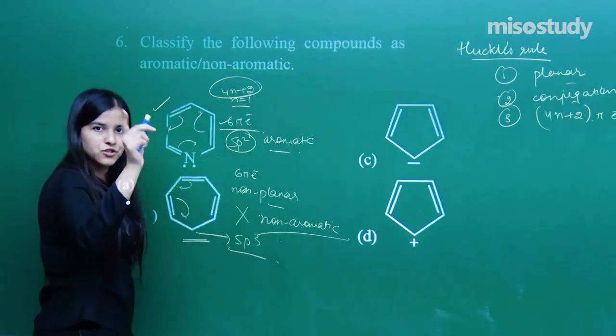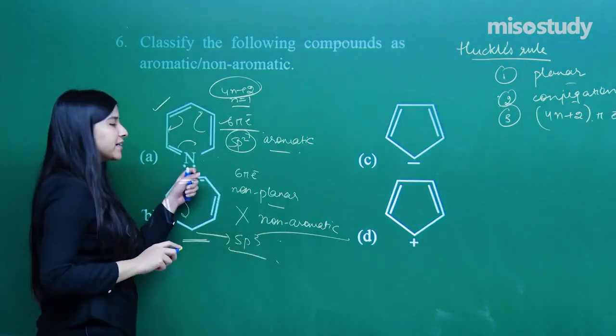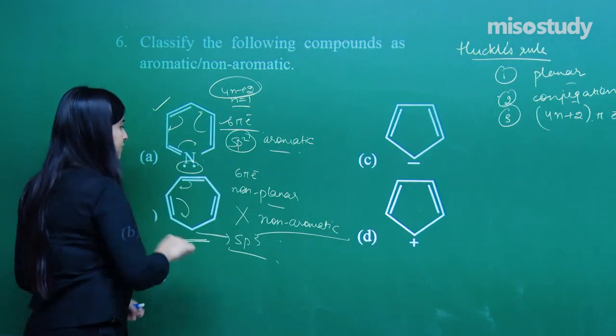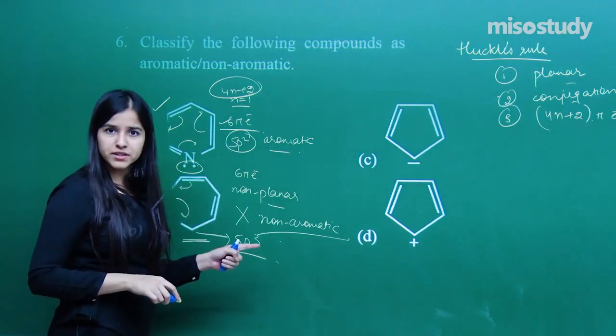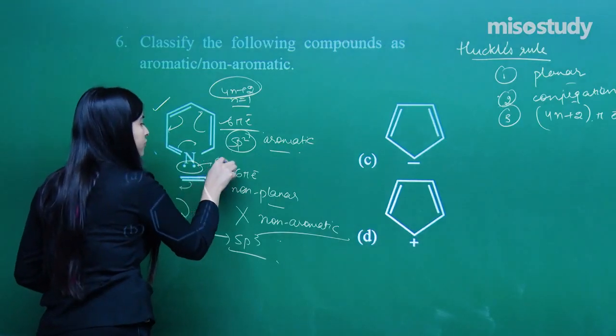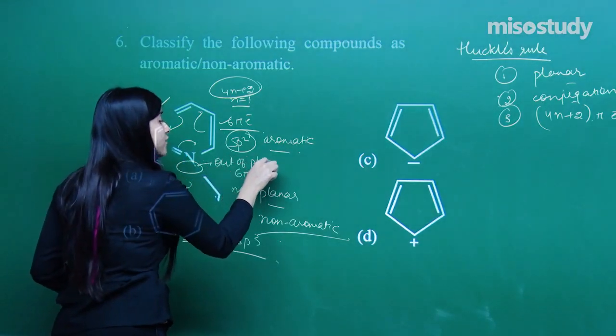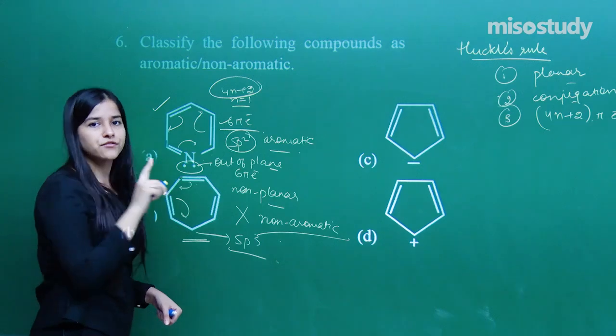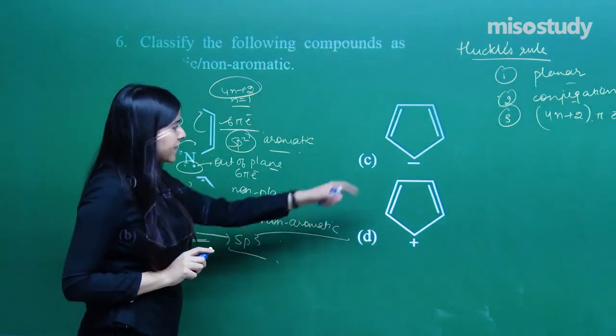And in fact, let me just tell you a fact over here. In the pyridine molecule, these 2 electrons, we are not counting those in Huckel's rule. Why? Because these 2 electrons lie out of plane and they are not involved in the conjugation. That is just for your information. Clear? Next one, see.